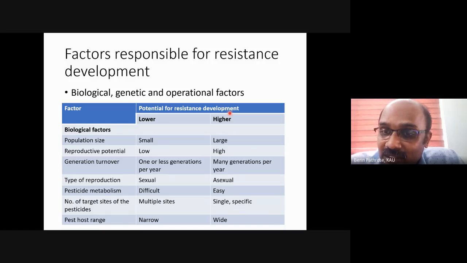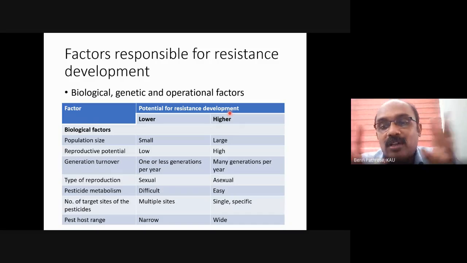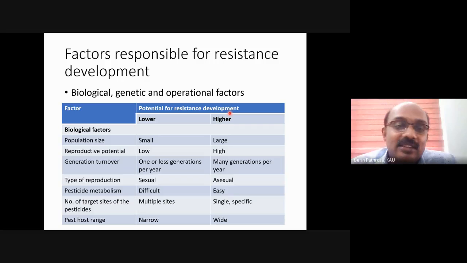But if the insecticide can be degraded easily, then the insect will develop resistance quickly. I will take the example of synthetic pyrethroid. It has an ester bond. An ester bond can be degraded easily, can be broken down easily. That's why insects develop resistance to pyrethroids pretty quickly. So metabolism of pyrethroids is pretty easy, and that's why resistance develops pretty quickly.